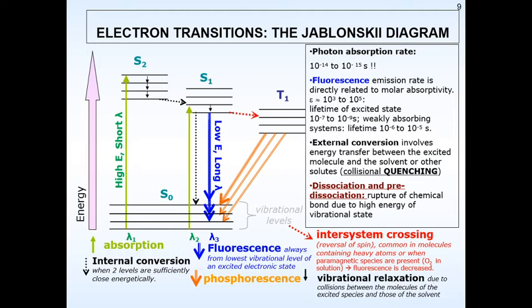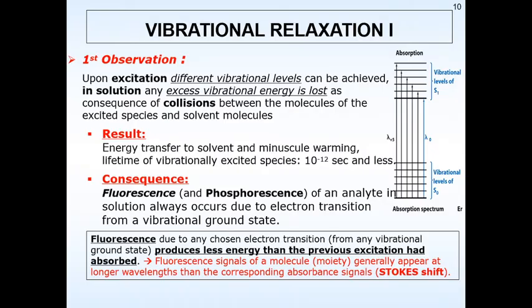Now, when I say external conversion, it involves quenching. That means there will be no further fluorescence and phosphorescence because either the solvent molecules take up the energy or the solute molecules which are not excited might take up the energy, and hence the phenomenon of fluorescence and phosphorescence does not happen. Now, what is vibrational relaxation?